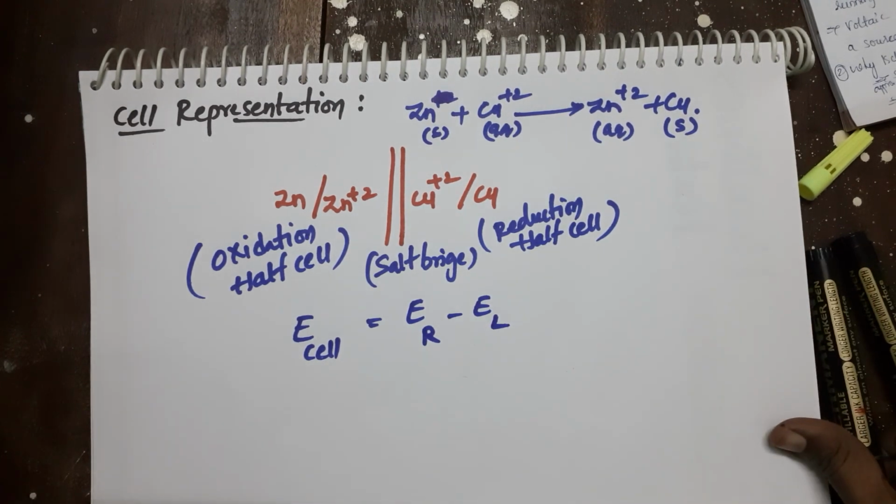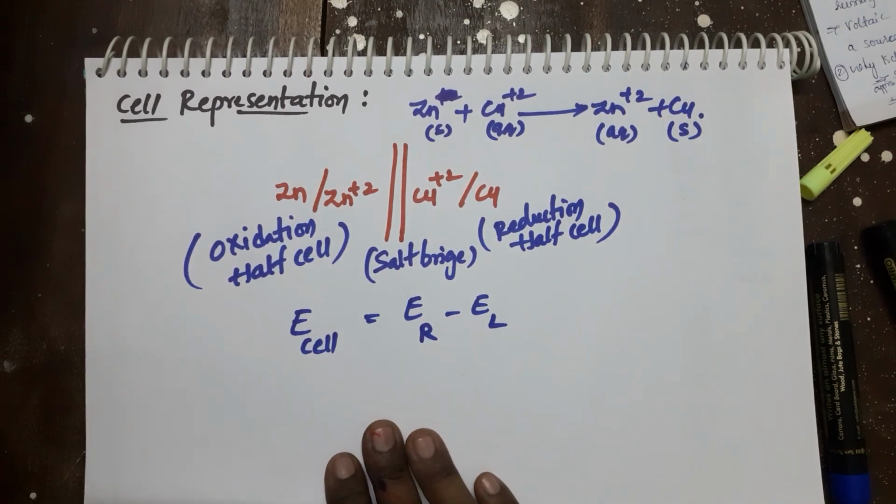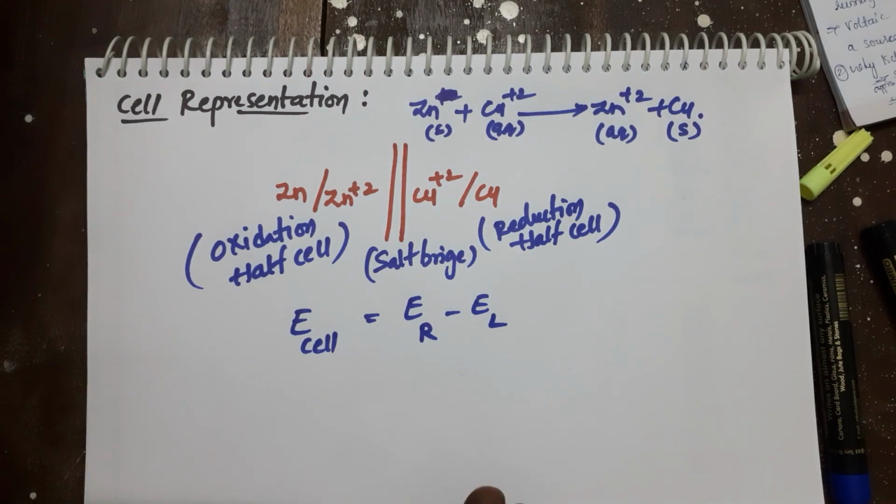With this we have completed the Daniell cell, which is an example of a galvanic, electrochemical or voltaic cell. I hope you understood the video and that it will help you.